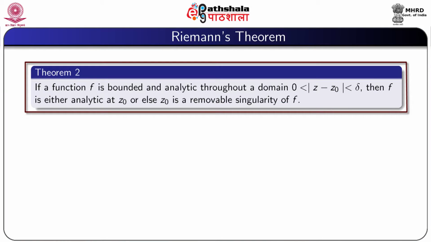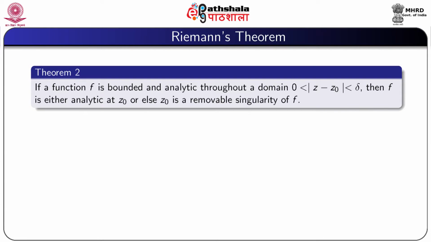We now state Riemann's theorem. If a function f is bounded and analytic throughout a domain 0 < |z - z0| < delta, then f is either analytic at z0 or else z0 is a removable singularity of f.